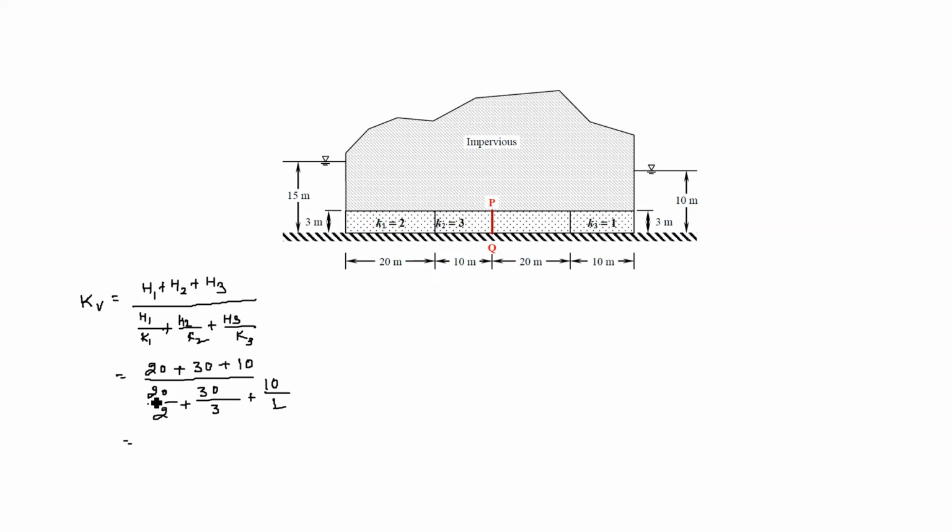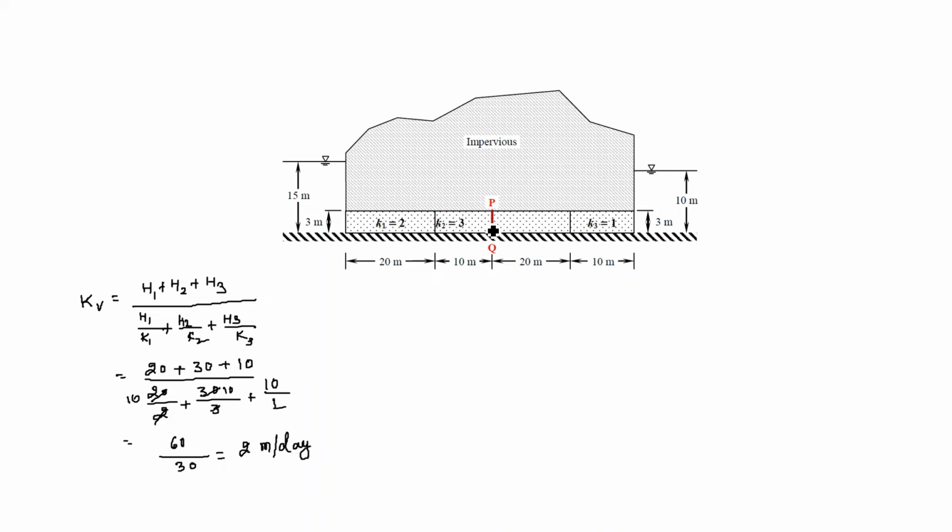So when we calculate this, 20 plus 30 plus 10, that is 60, divided by 20 by 2, this will be 10, 30 by 3, this will be 10, and 10 by 1 will be 10. So 10 plus 10 plus 10, that is 30. So the equivalent permeability comes out as 2 meter per day.